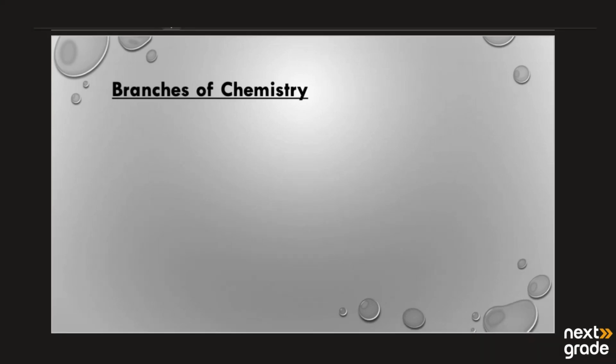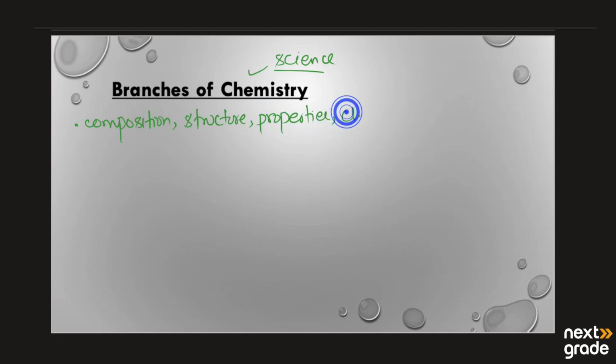Before that you must know what chemistry basically is. Chemistry is the branch of science that deals with the composition, that is, how things have been composed, their structure, their properties, and the chemical reactions of matter.